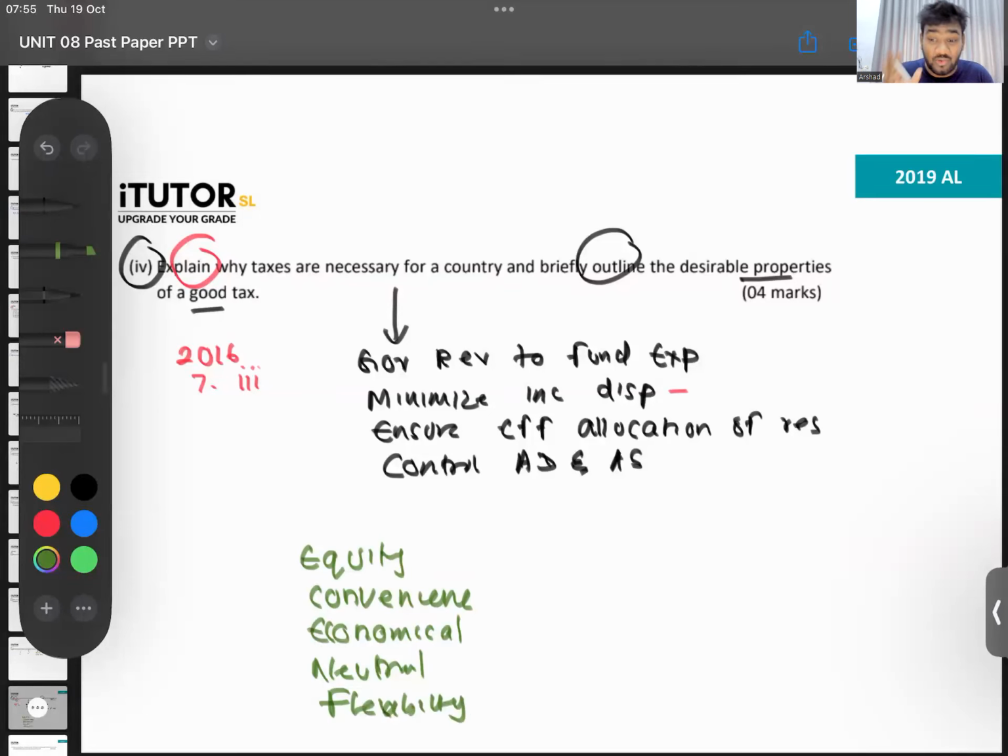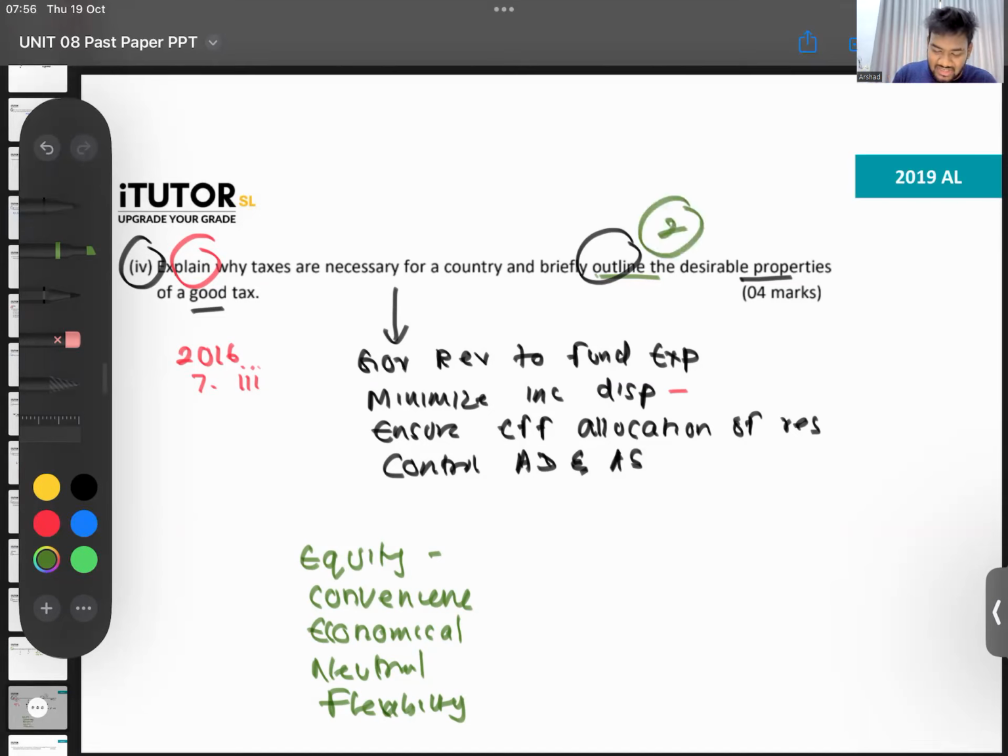So all of this, now you can't just write the word, like simplicity. You have to write around 1 or 2 lines small explanation, because they are saying outline. So they are not saying state the desirable properties. So when they say equity, you can say equity is ensuring that the tax system is fair. So under that you can say there are 2 types of equity. One is vertical and then there is horizontal equity. Enough. Because you're getting around only 2 marks for this. No?